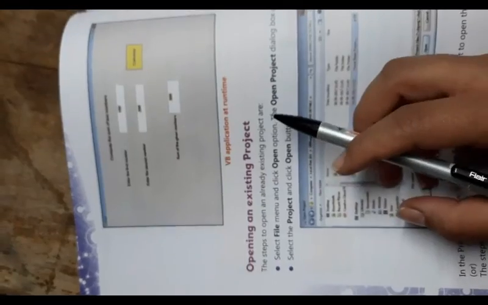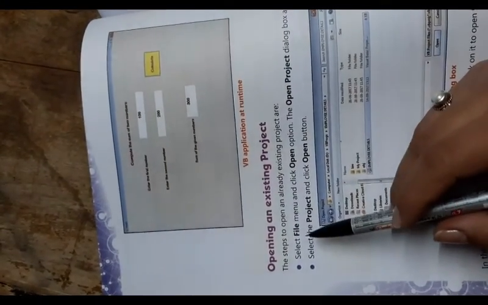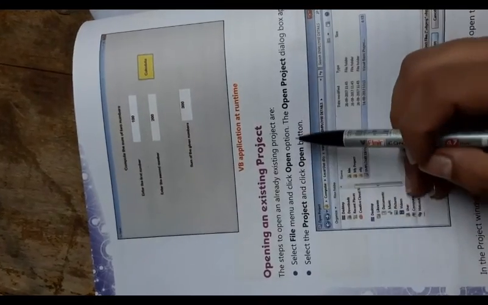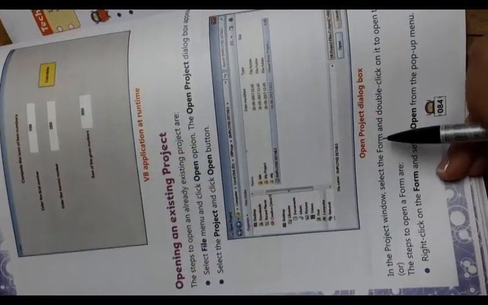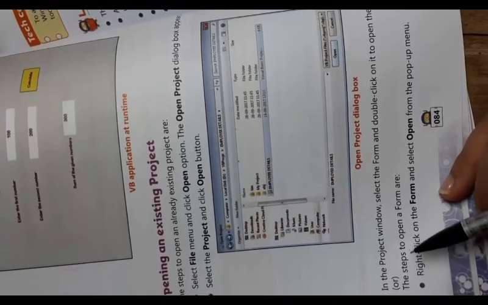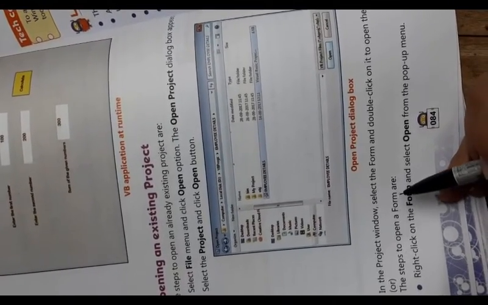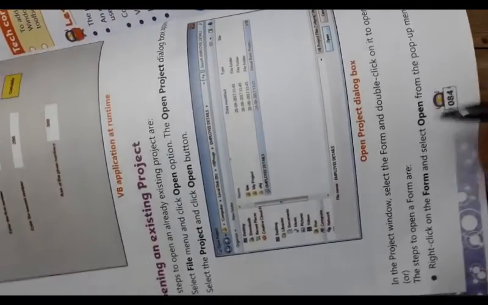Opening an existing project. The steps to open an already existing project are: select the File menu and click the Open option. The Open Project dialog box appears. Select the project and click the Open button. In the project window, select the form and double click on it to open the form. Or, the steps to open a form are: right click on the form and select Open from the pop-up menu.